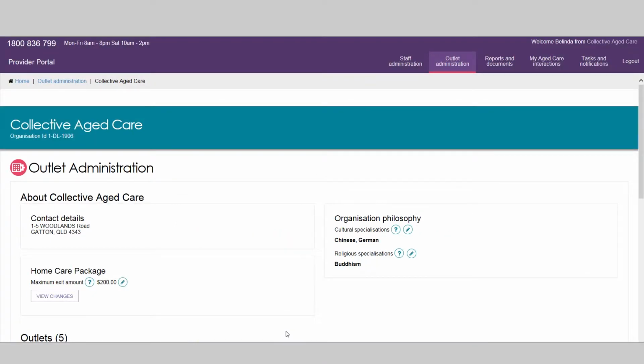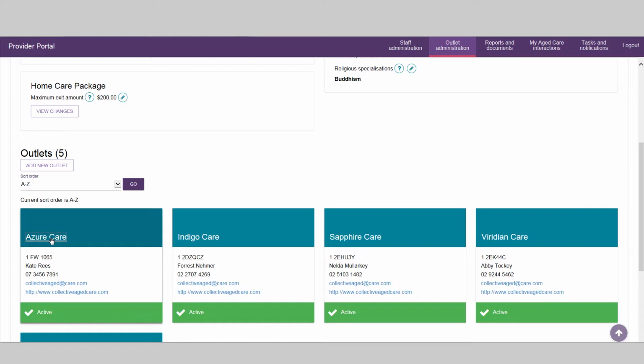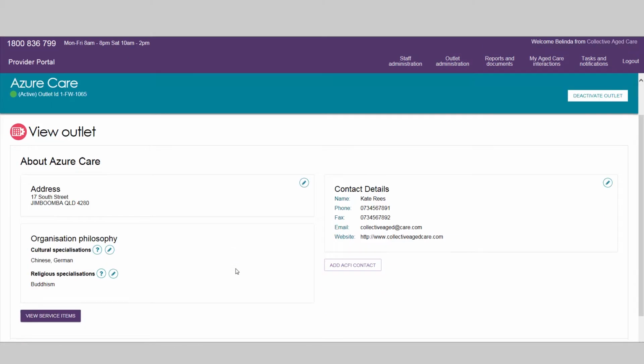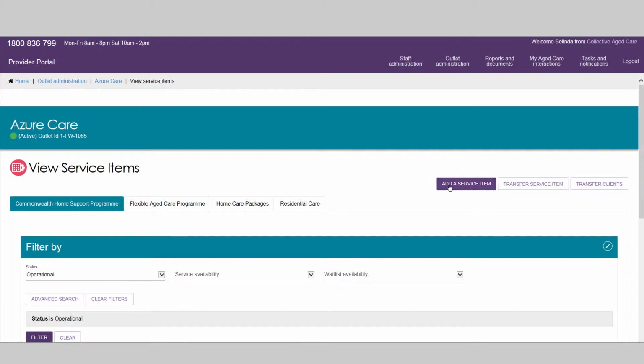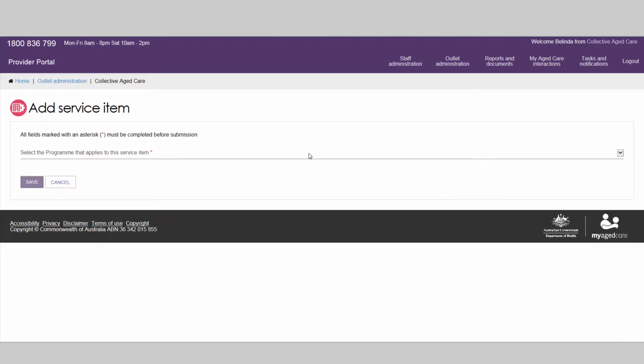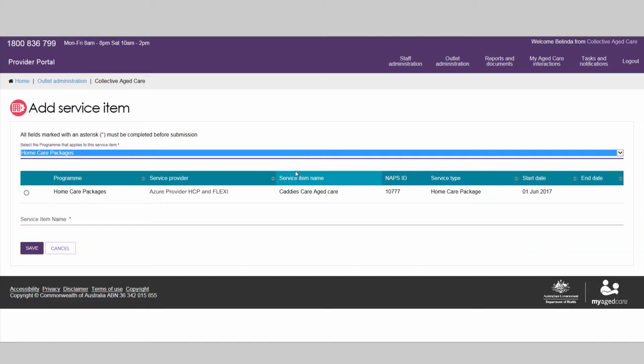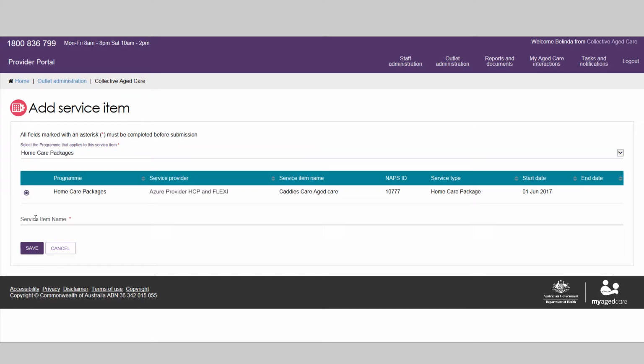Once the organisation administrator in the provider portal has created an outlet, the assigned outlet administrator can set up the service information for the outlet. You can only add a home care package service if you are an approved provider under the Aged Care Act to provide this type of service. For new providers, you must also submit a home care service notification form. You will need to enter a unique name for the service.